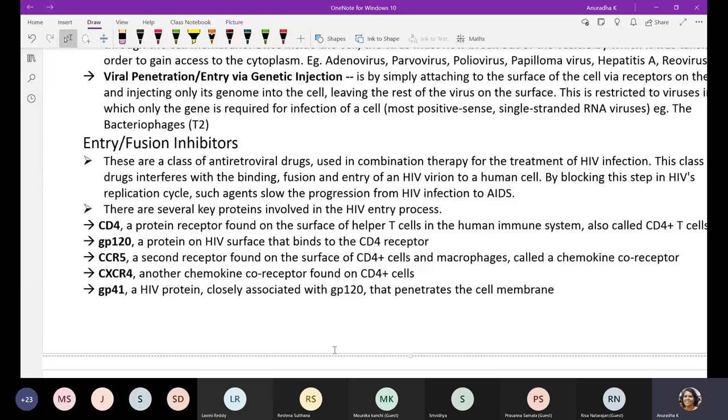Whenever there is a virus infection, in the process of treatment, just like antibiotics are used for bacterial infections, here antiviral agents are used in viral infections. There are certain classes of these antiviral drugs which can be used to inhibit this kind of action. At the level of virus attachment, there are certain agents which block the attachment.